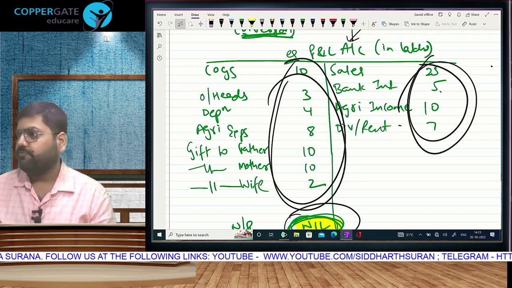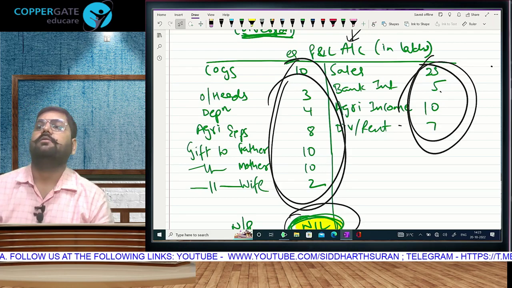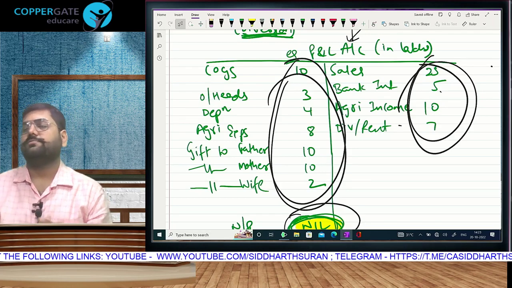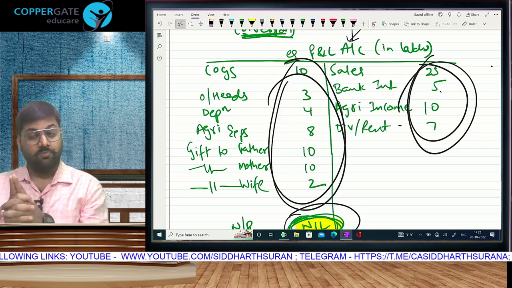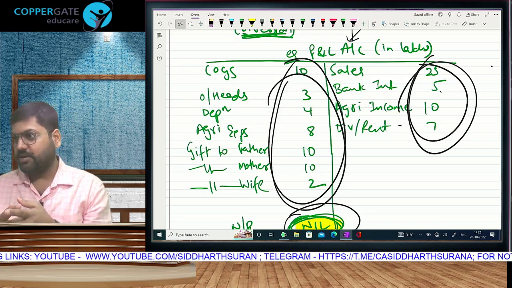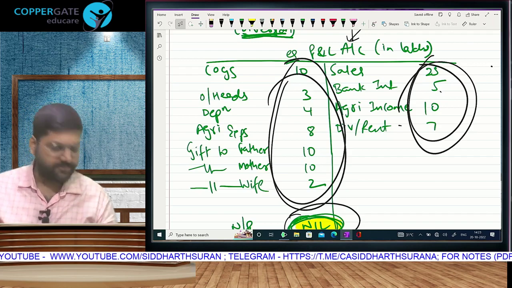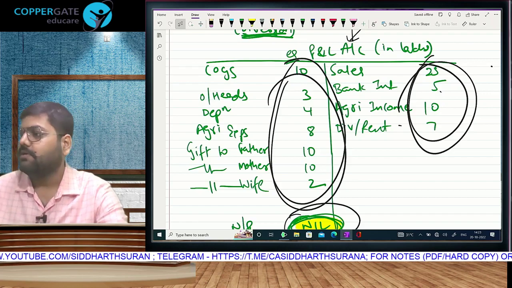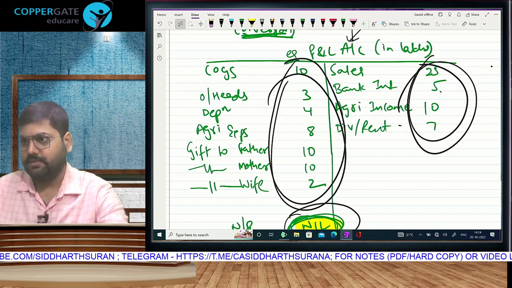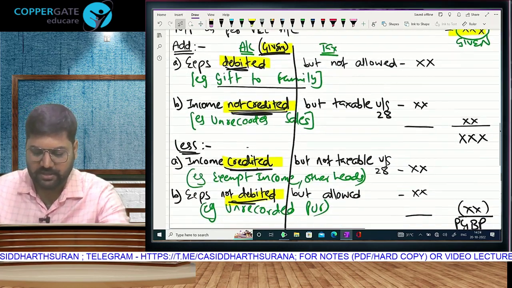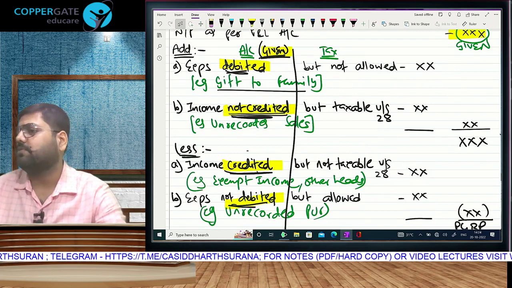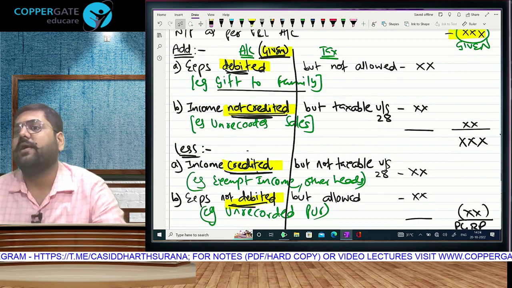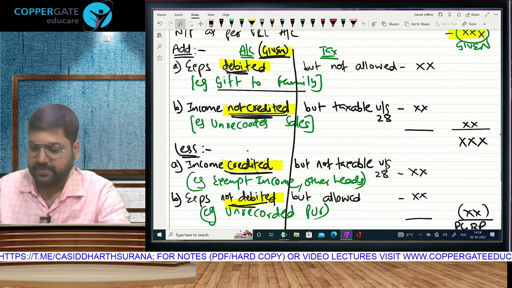In accounts, for expenses, the two possibilities are debited or not debited. And for incomes, credited or not credited. In tax, this is more likely to go wrong, because in accounts you will not go wrong, I am telling you. In tax, for expenses, the two possibilities are allowed or disallowed. And for income, taxable or not taxable. Correct? Chalo. As far as accounts are concerned, once the P&L account is given to us, can I say accounts are readily available? Now we have to go and see the tax treatment of income as well as expense.